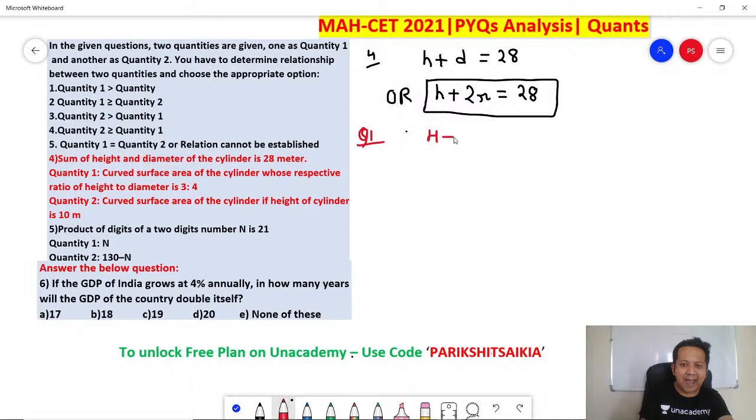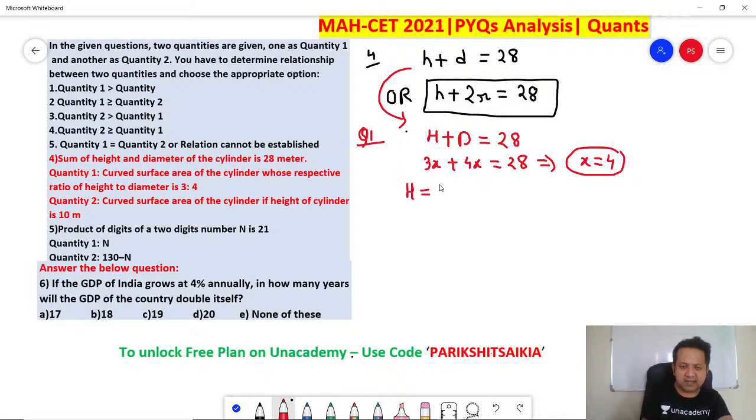So remember, height plus diameter is 28. Where did it come from? It has come from here. Now they are saying it's in the ratio of 3:4. So let's say 3x and 4x. If you add them, this becomes 28. 7x is 28, which implies x is 4. So can I say height is equal to 3x? 3x is 3 into 4, which is 12. Diameter is 4x, which means 4 into 4, 16. Correct?